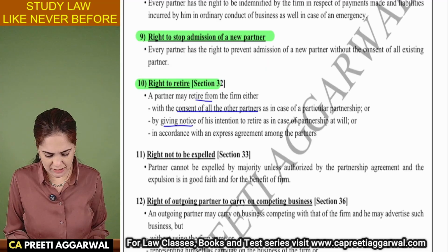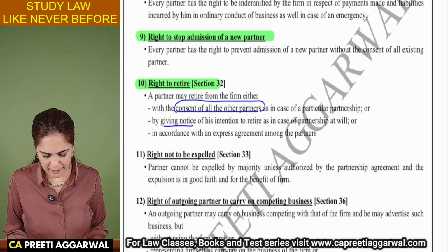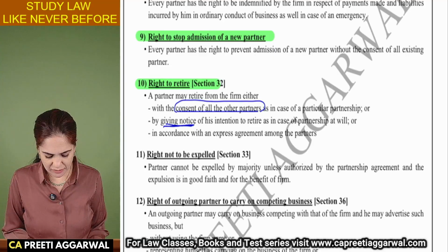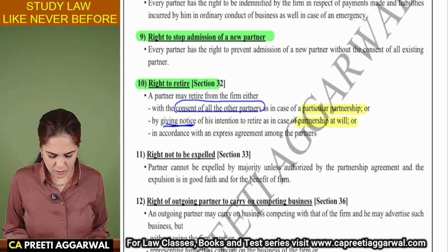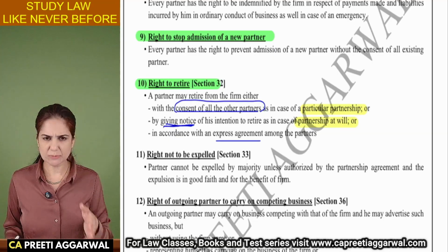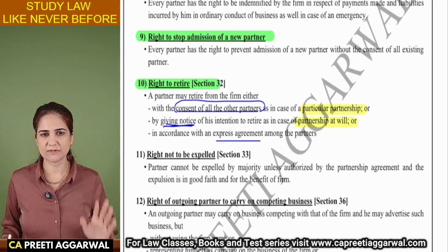Now, this is generally with the consent of all partners. This is in case of a particular partnership. By giving notice is generally in case of partnership at will. You can highlight this. Or you can also retire in accordance with an express agreement between the partners that this person will retire after 2 years. We only need his services for 2 years.